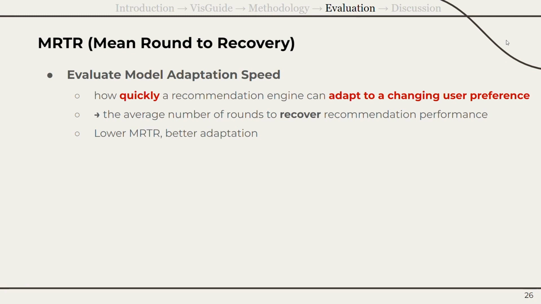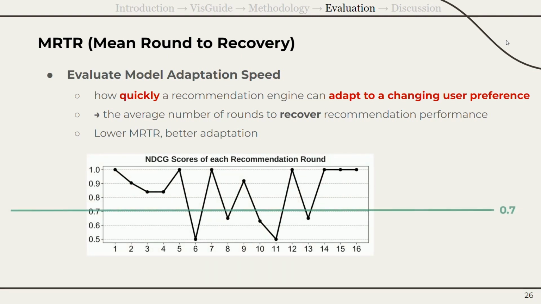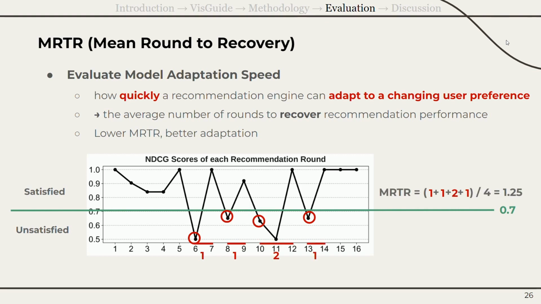We also measured how quickly a recommendation engine can adapt to a changing preference, so we proposed a new metric called mean round to recovery. It calculates the average rounds to recover the recommendation performance up to the threshold of the certification score 0.7. A lower MRTR means that the model can adapt to a changing preferences in a short time. As the example shown below, there are 4 rounds where the NDCG scores are lower than 0.7, and the system takes on average 1.25 rounds to recover the user satisfaction.